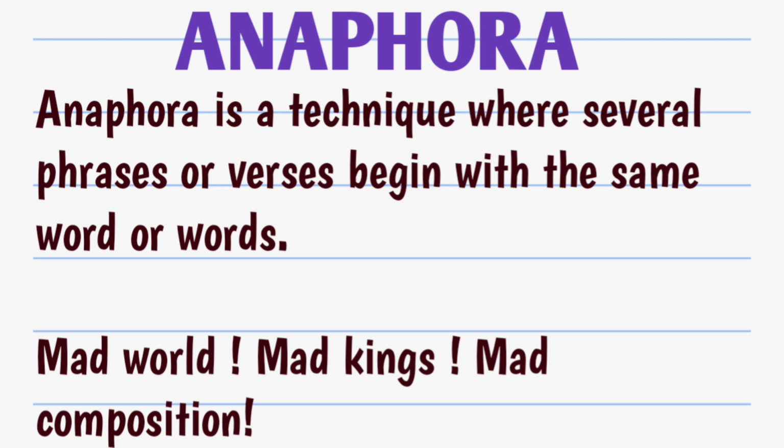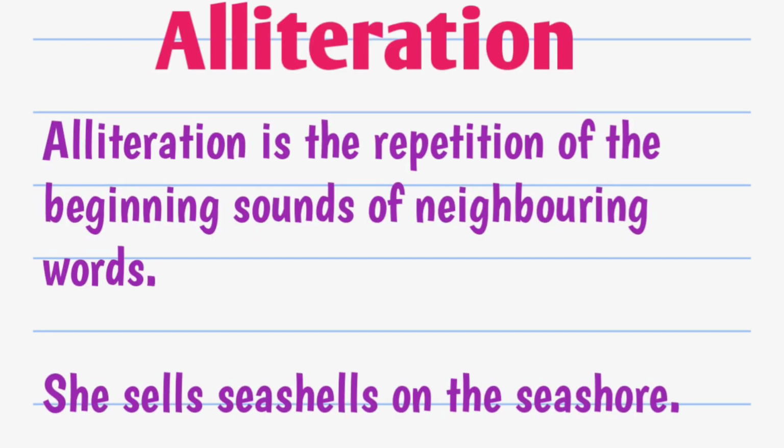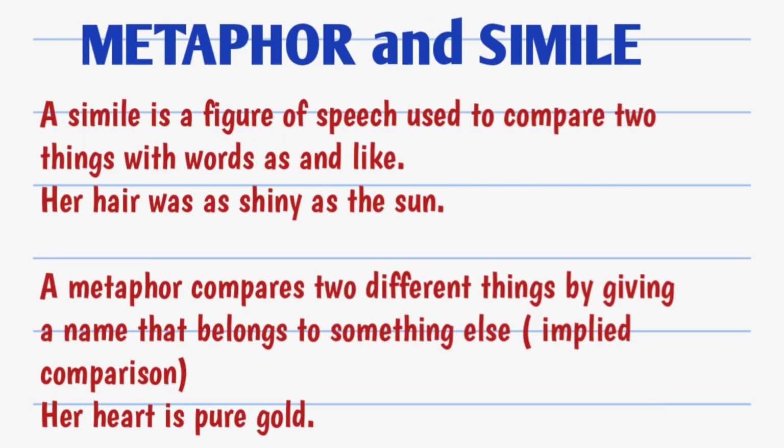The next figure of speech is alliteration, which is the repetition of the beginning sounds of neighboring words. This is a very common example, your tongue twister. She sells seashells on the seashore. Even I am having difficulty. Let me try again. She sells seashells on the seashore. Pretty difficult.